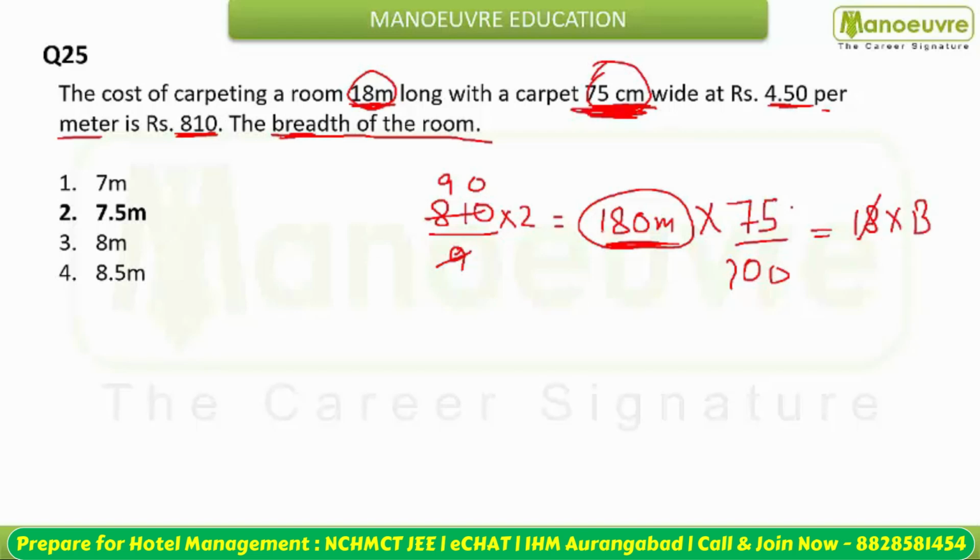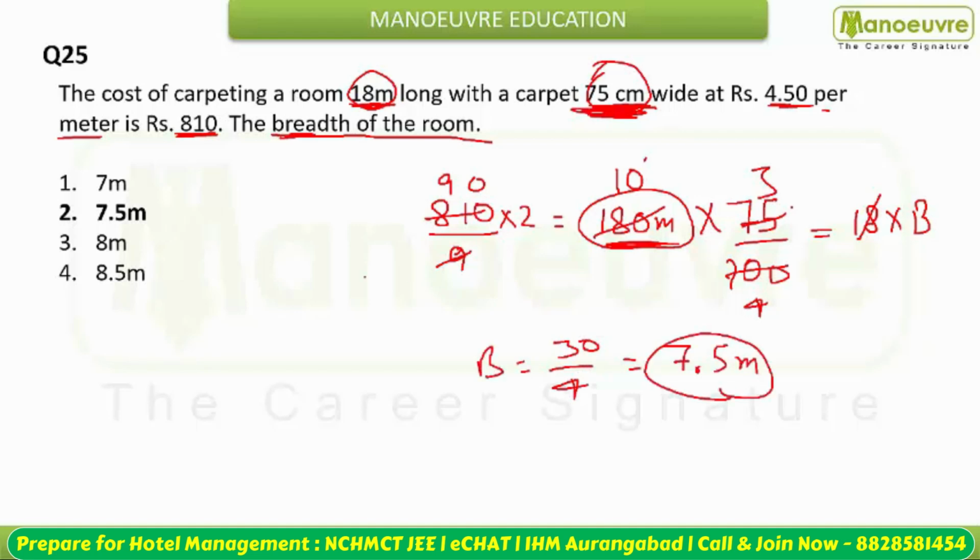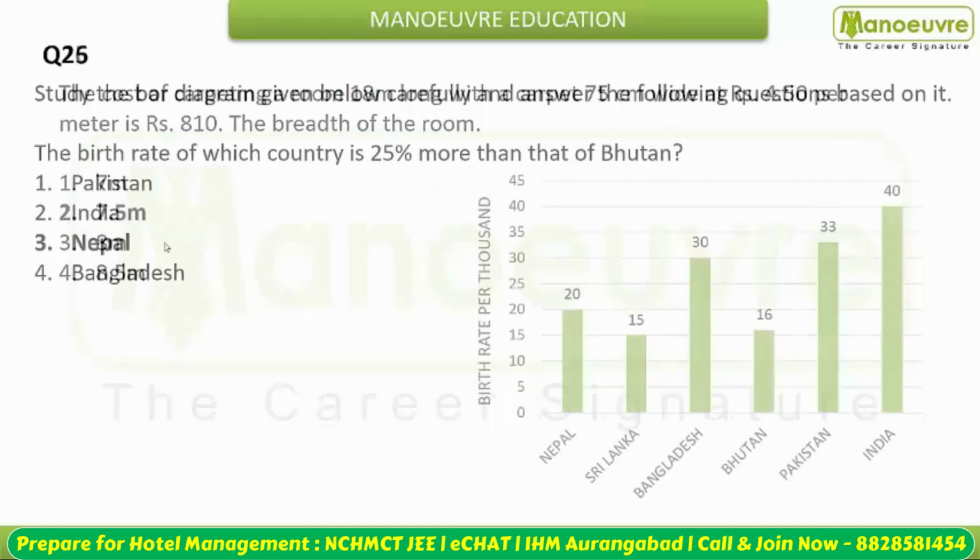So you can cancel 18 with the 180, that is 10. You can cancel this with the 3, this with the 4. So this will become 30 by 4, or you can say your breadth is nothing but 7.5 meter. So option number second is your right answer. Next question move करते हैं.